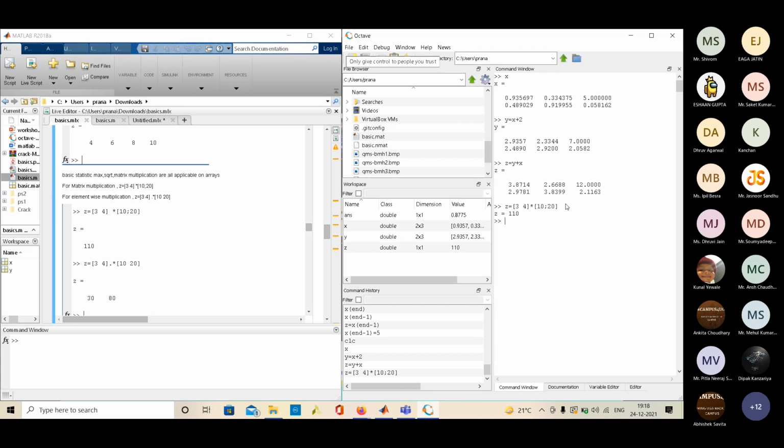But sometimes we might want to simply multiply element to element. So I can write x dot star y. This will do element-wise multiplication.